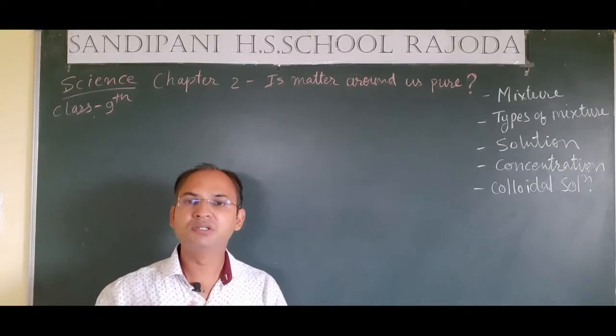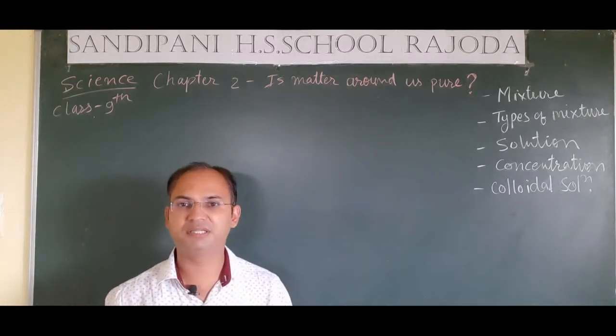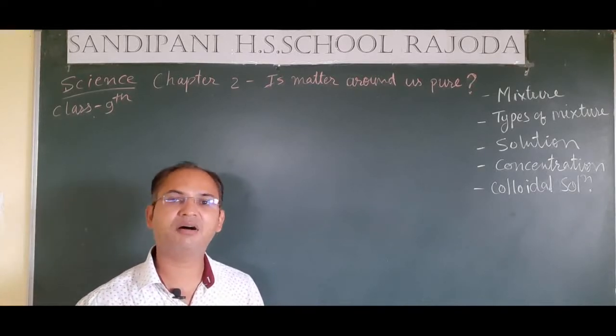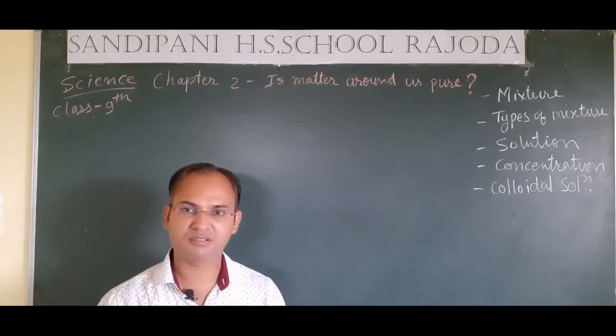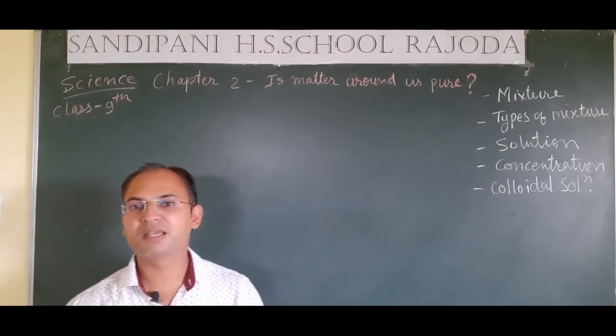We have seen so many types of matter around us, just like a table, a fan, chalk, book, your school bag, your pen, pencil, etc. All these things are matter. We have seen that matter has three states: solid, liquid and gas.